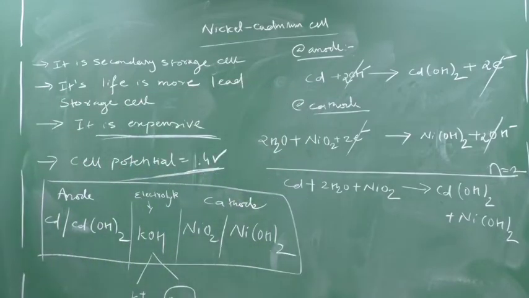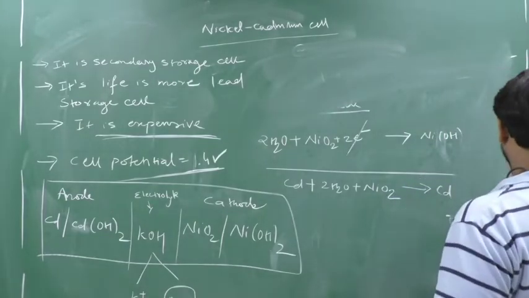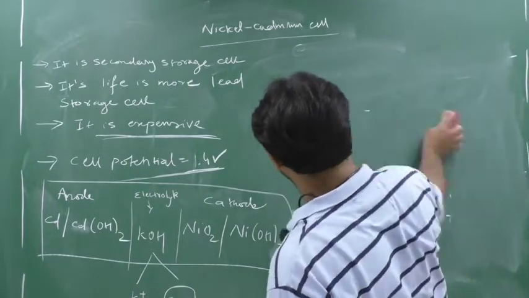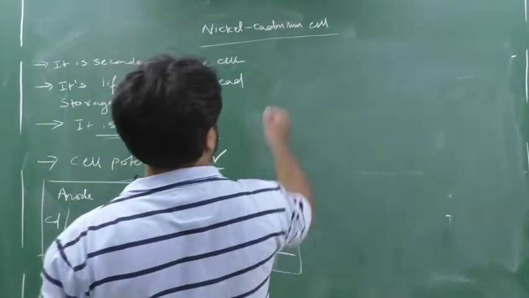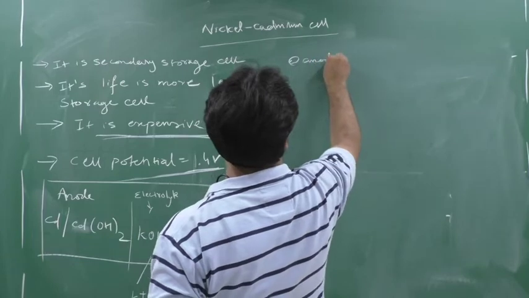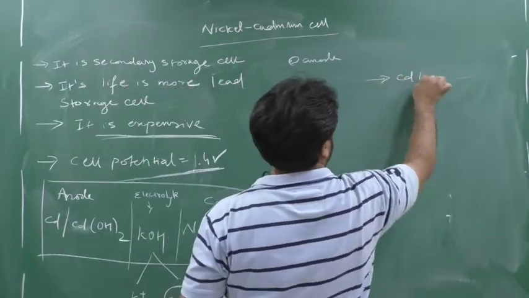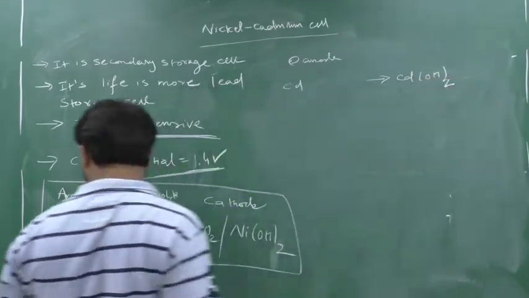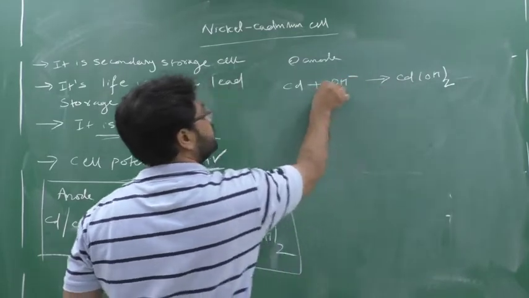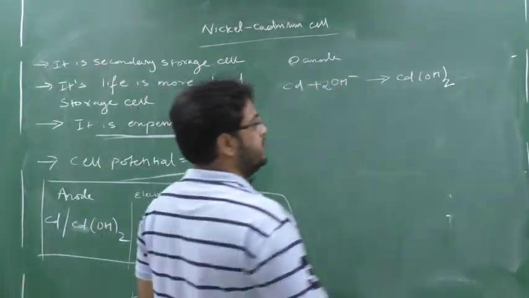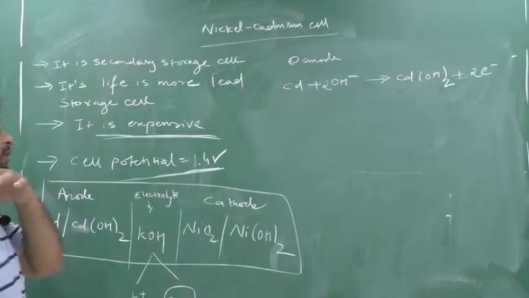Okay, so once more I will write down the anodic and cathodic reaction. Please focus here. First I will write down the anode. Quick revision. Cd is converted into what? Cd(OH)2. So who will help? This Cd will react with OH minus, plus 2 OH minus. Now at the anode, loss of electrons: 2 electrons will get lost. Balanced. Everything is done. You can check it out.